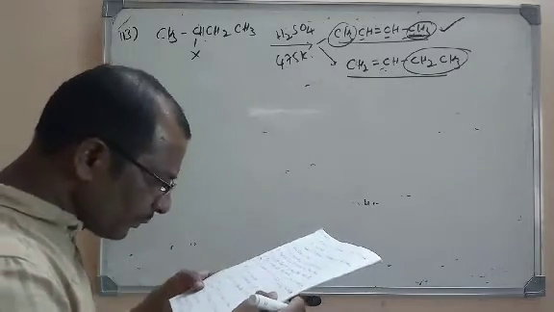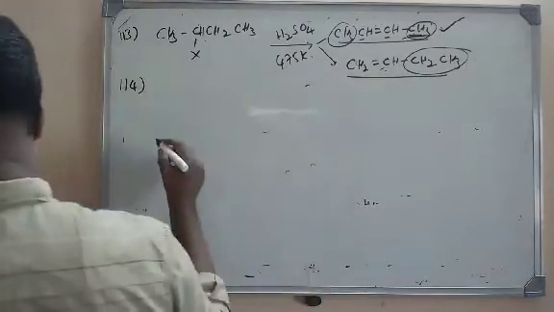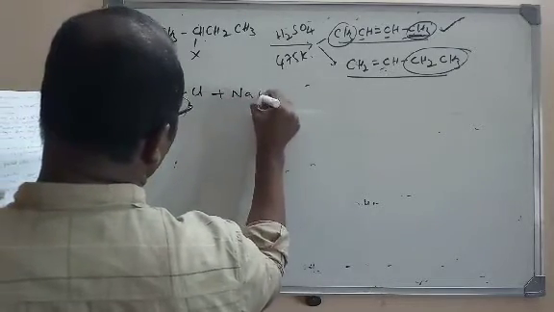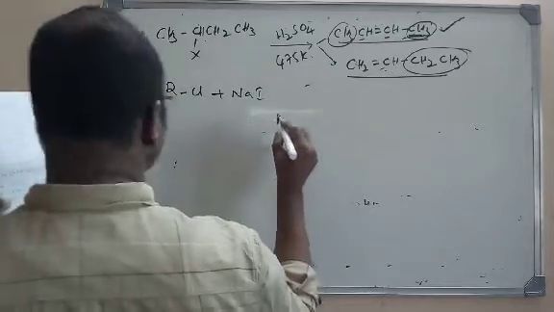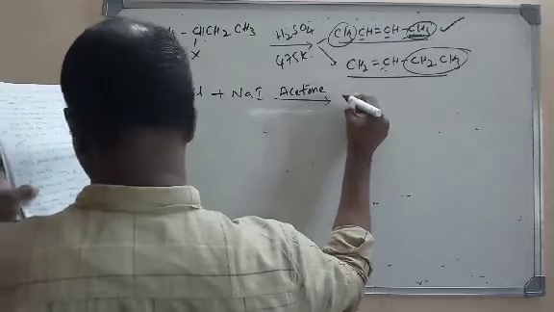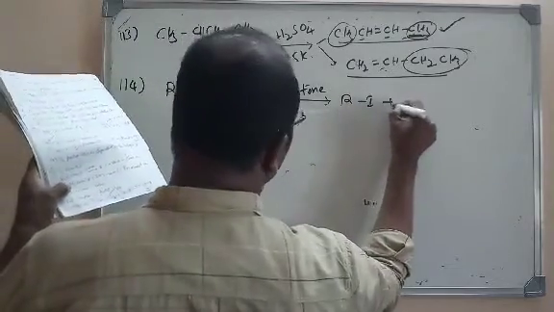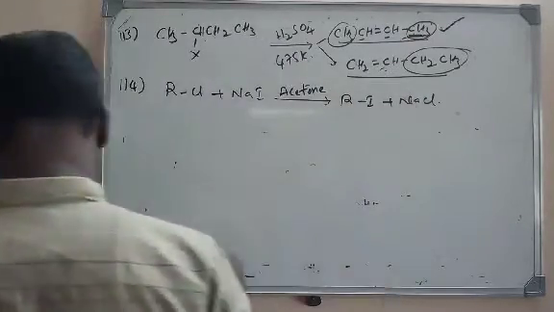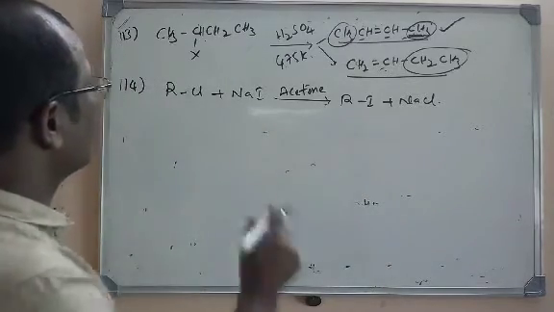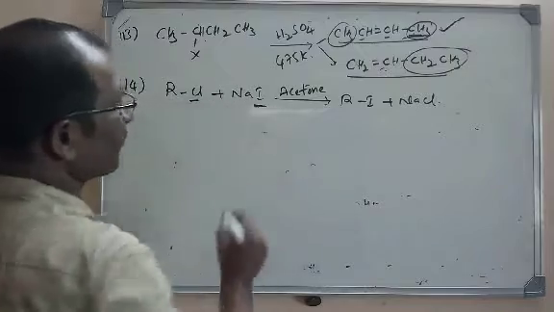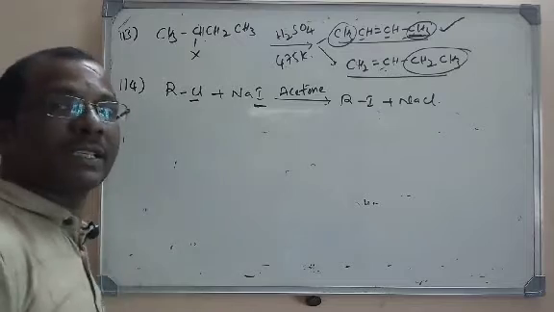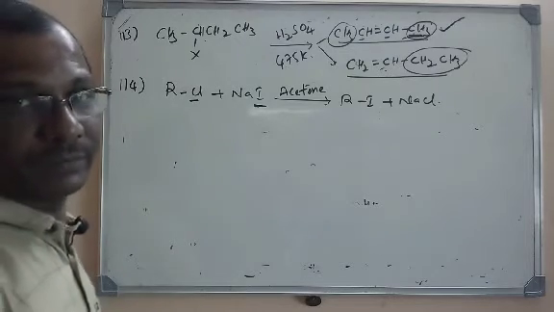Question number 114. A certain reaction is given, RCl and NaI in acetone, giving rise to RI plus NaCl. This is known as, so actually here halogen exchange is taking place. Cl minus is replaced by I minus. It is nothing but the Finkelstein reaction.